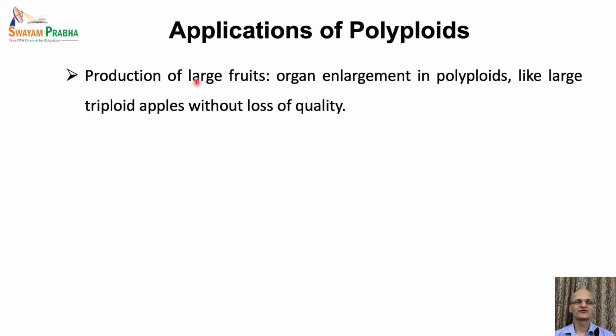Production of large fruit has huge applications in the fruit industry. Organ enlargement is a common feature of polyploidy, and hence most polyploids bear large fruits. For example, the triploid apples. Here, induction of triploidy has increased the size of apples significantly without compromising the quality of the apples with respect to either taste or nutrition.